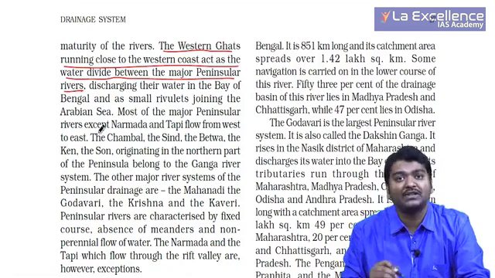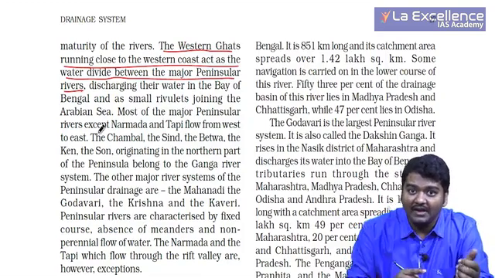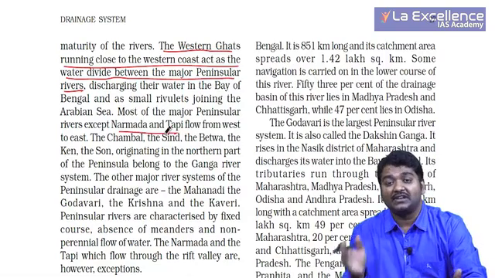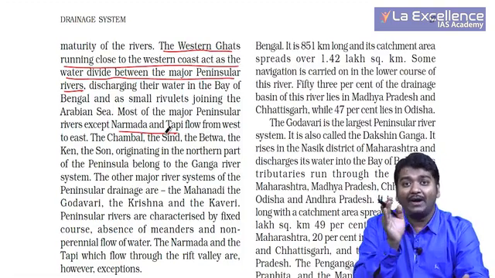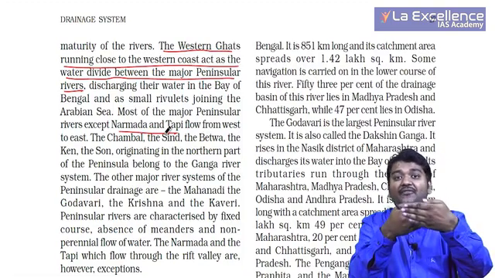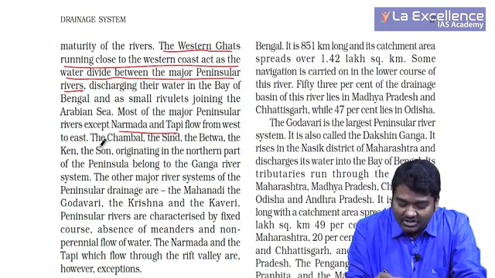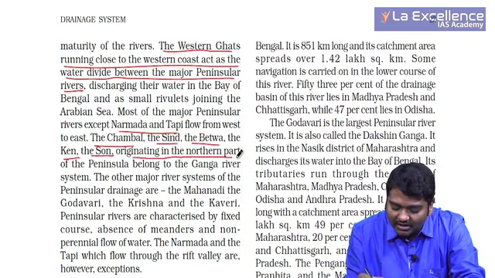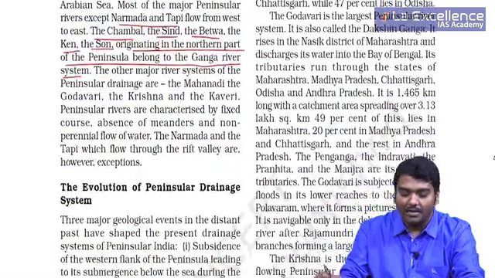Most of the major peninsular rivers, that is Mahanadi, Godavari, Krishna, Kaveri, apart from Narmada and Tapi, flow from west to east. Narmada and Tapi move from east to west, and one of the main reasons why it is moving from west to east, it is a rift valley, that is, it is present inside a rift valley. The Chambal, Sindh, Betwa, Ken, Son, originating in the northern part of the peninsula, belong to the Ganga river system. Very, very important for us to remember this.